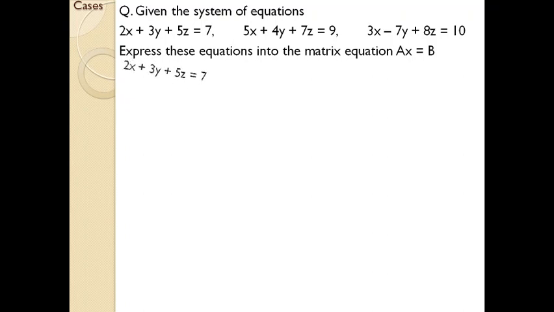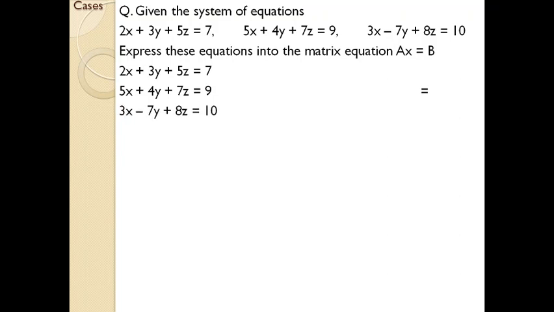So it's a big simultaneous equation combination, and you are asked to find the values of x, y, and z using matrices. First of all, you need to express these in the form of AX equal to B. And we all know what is meant by A, X, and B. So the 3 equations are like this.